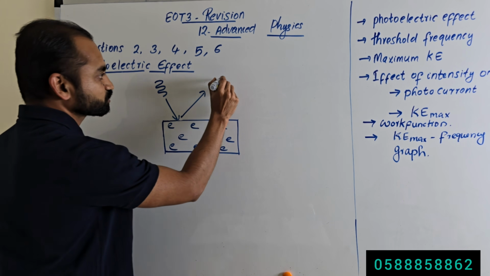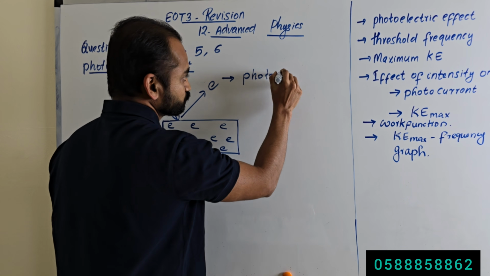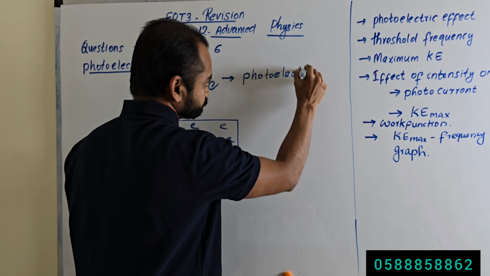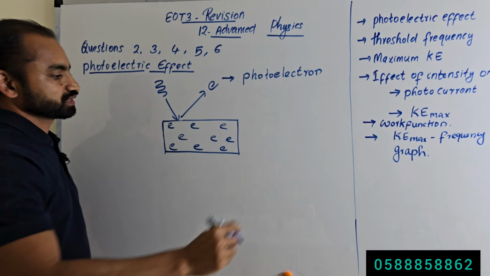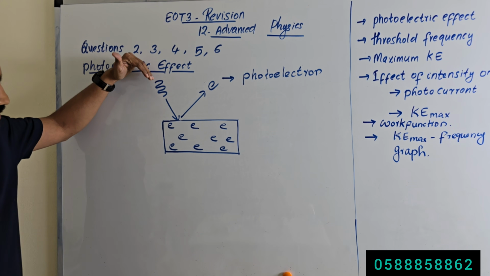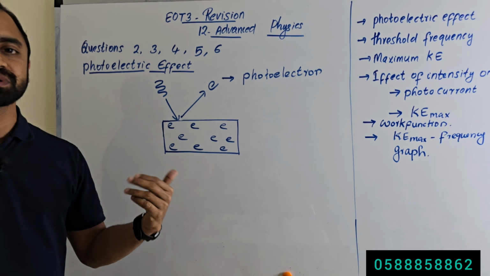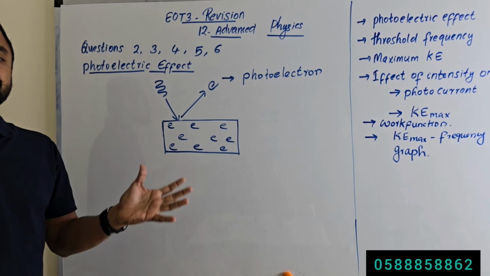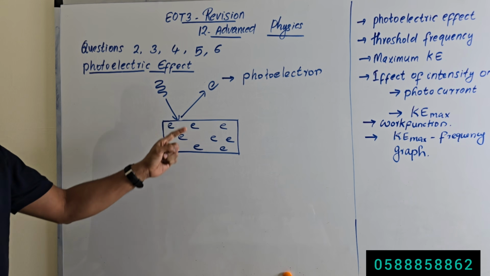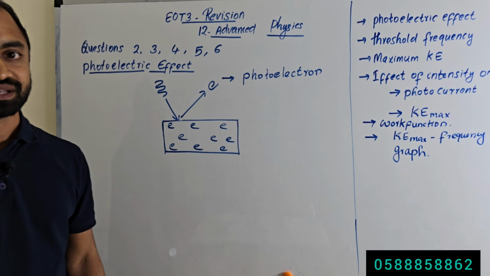And the emitted electrons are called photoelectrons. So when light is incident onto the metal, electrons are emitted from the metal. That phenomenon is called photoelectric effect, and the emitted electron is called photoelectron.